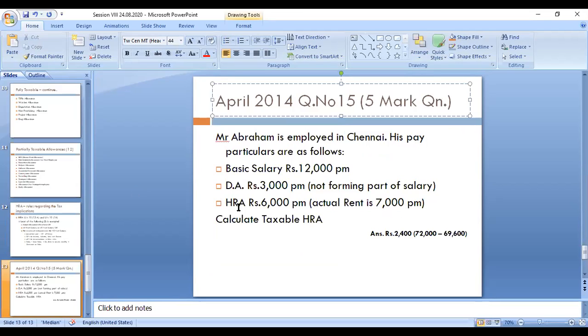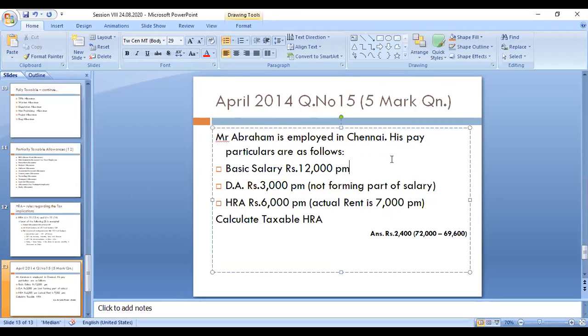Mr. Abraham is employed in Chennai. While reading Chennai, we can understand that this is a metropolitan city. If it is a metropolitan city, you have to take 50% of salary, right? So for that purpose only, they have given Chennai. If nothing is given, you have to take 40%.